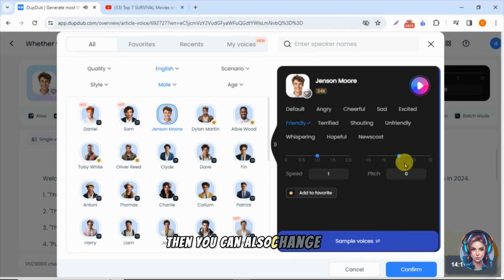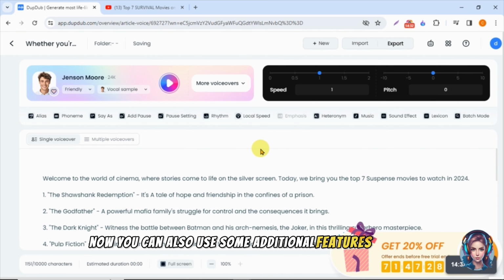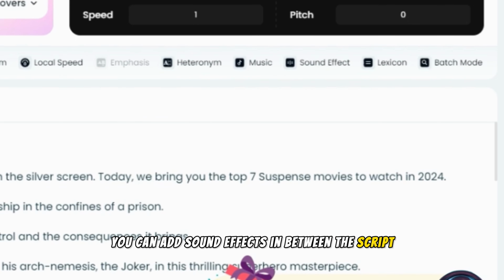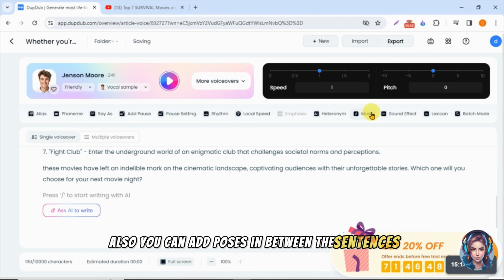Then you can also change the speed and pitch of the voice. Once done, click on confirm. Now you can also use some additional features as well. For example, you can add sound effects in between the script. You can add background music. Also, you can add pauses in between the sentences, etc.